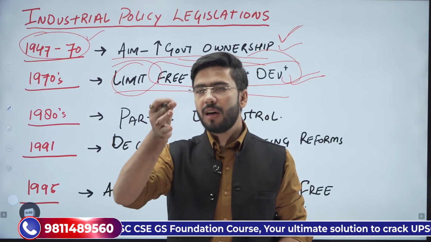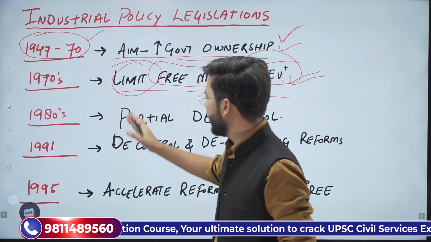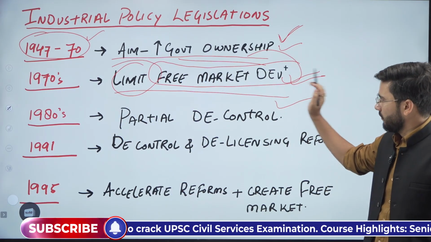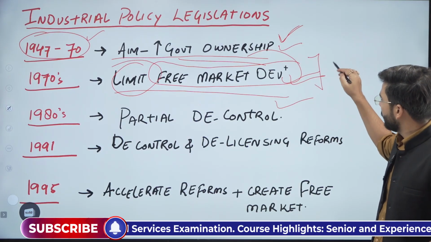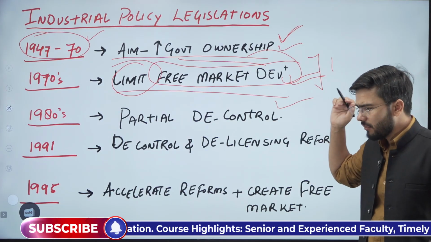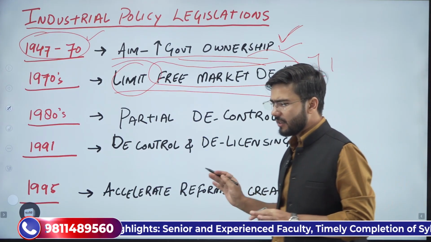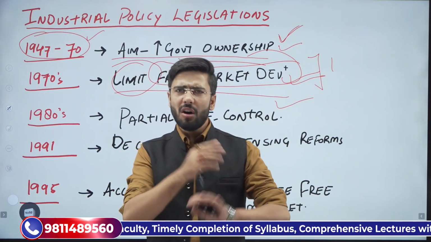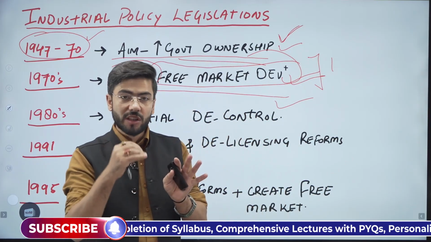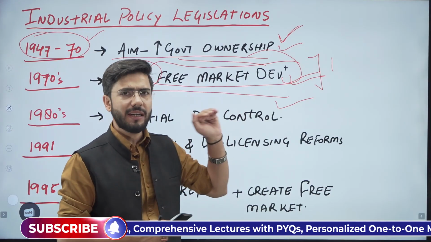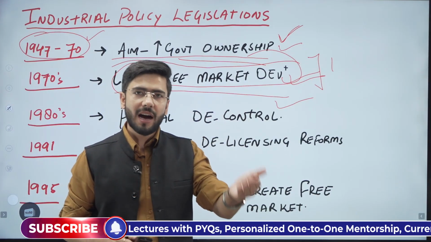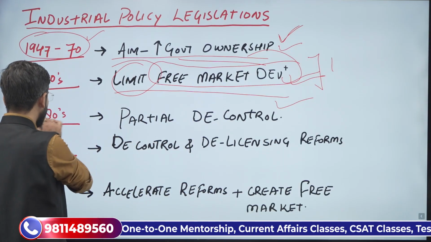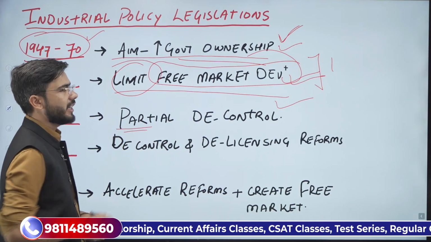In this era, the 1970s, around 9 or 19 licenses were deregulated, or de-licensing started. That is, now you need fewer licenses to have your enterprise working. Simple.